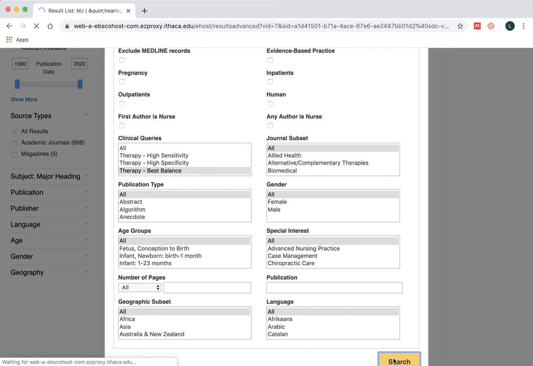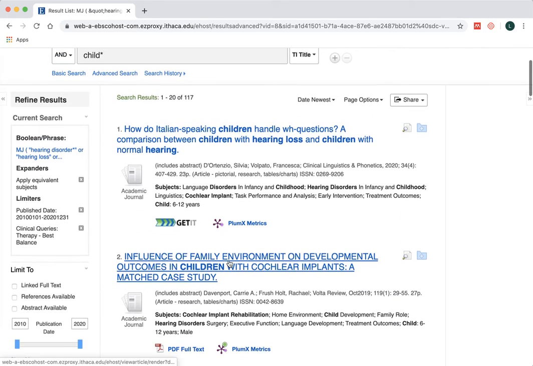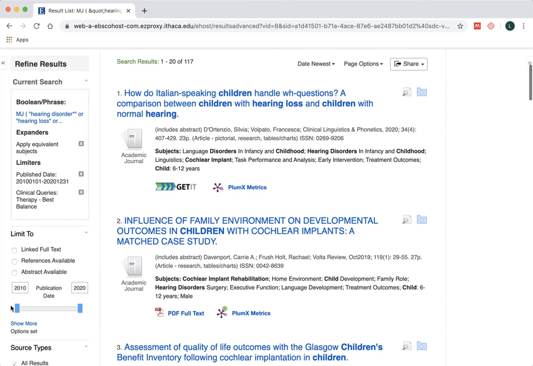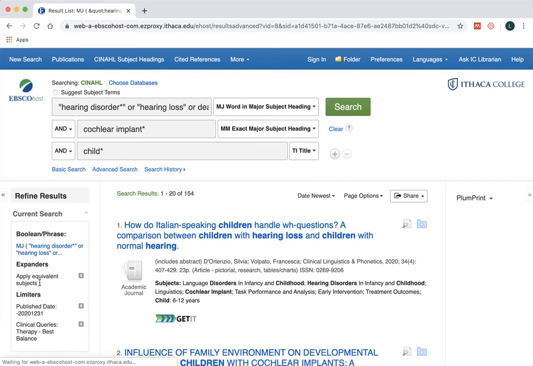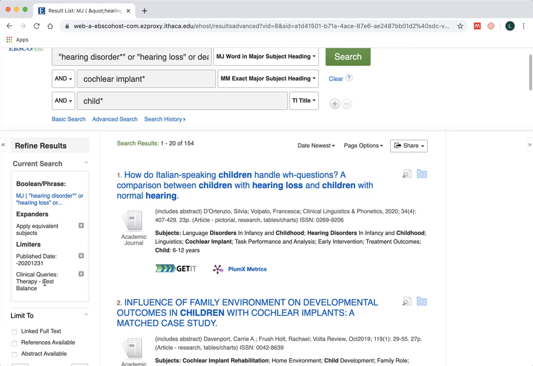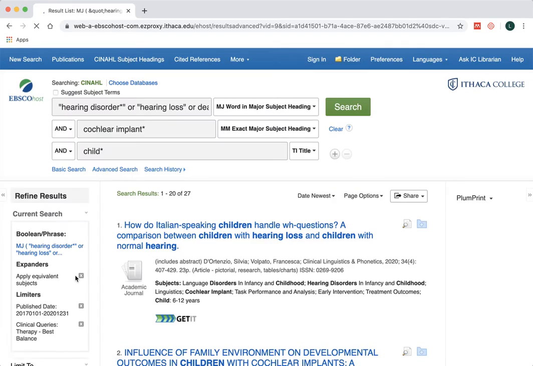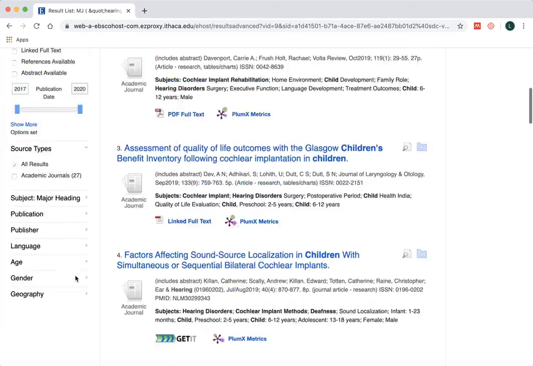Clicking search, and we're going to get a smaller set of articles. And so in this case, we have 117. That's still quite a lot, and I might not be super excited about going through that many. I definitely wouldn't. So if that happens, I would probably make this a smaller date period. We can say 2000. Oops, what did I just do? Sorry. I don't know what happened there. But from here, we could change the date to something smaller, so a smaller time period. So here we have 27, and I could imagine going through 27 articles.